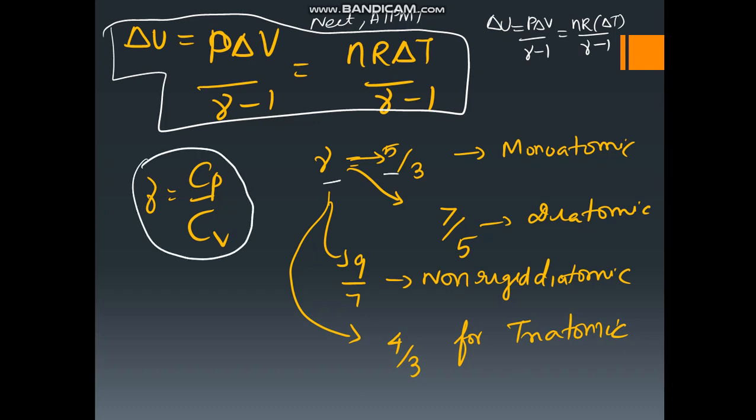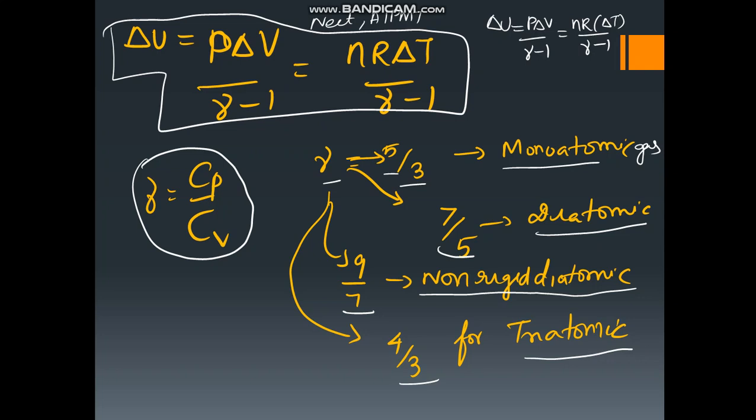Gamma is equal to 5 by 3 for a monoatomic gas, 7 by 5 for a diatomic gas, 9 by 7 for a non-rigid diatomic, and 4 by 3 for a triatomic gas.